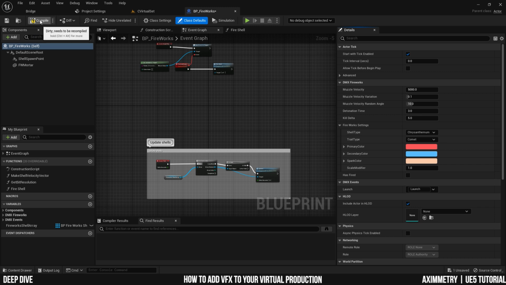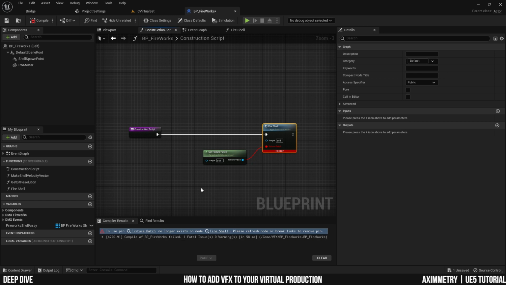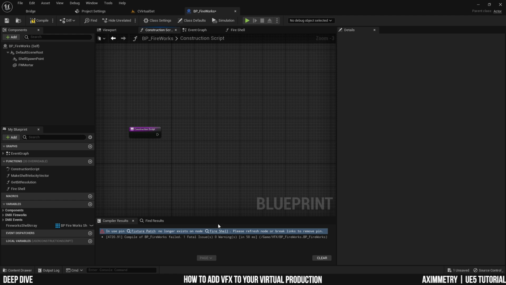So I'm going to compile this now, and I have errors here. It says fixture patch, and so on. You can click this, and this way it will take you to where the error is. I don't actually need all this, so I'm going to delete that. Where's the other error? Is that it? Okay, if there's nothing else, just click compile. There are no more errors, so that's good.